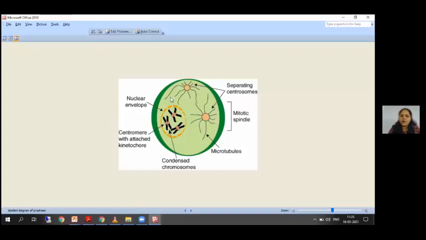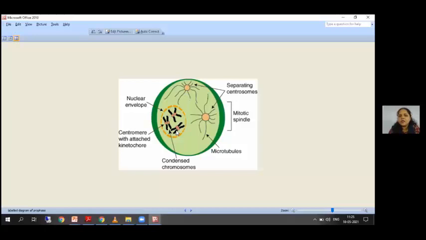Now, outside the nucleus, that is in the cytoplasm, you can see these hairy structures. These are nothing but centrosomes. These centrosomes have this circular part, this orangish part, which is called the centriole. And these black thread-like structures are the spindle fibers.